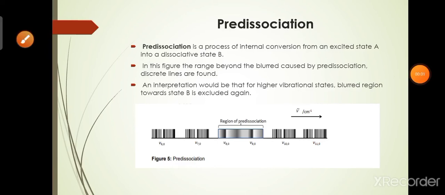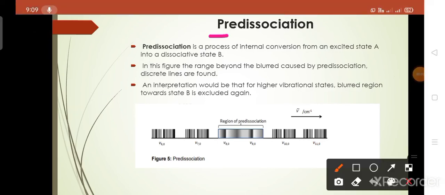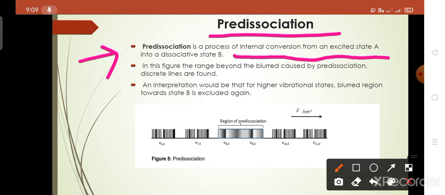Hi everyone. In today's lecture, we have to discuss the topic of pre-dissociation. This is a topic from the electron spectroscopy of diatomic molecules. First, we have to see the definition of pre-dissociation. It is nothing but the process of internal conversion from excited state A into the dissociative state B. This definition we can understand with the help of a figure.